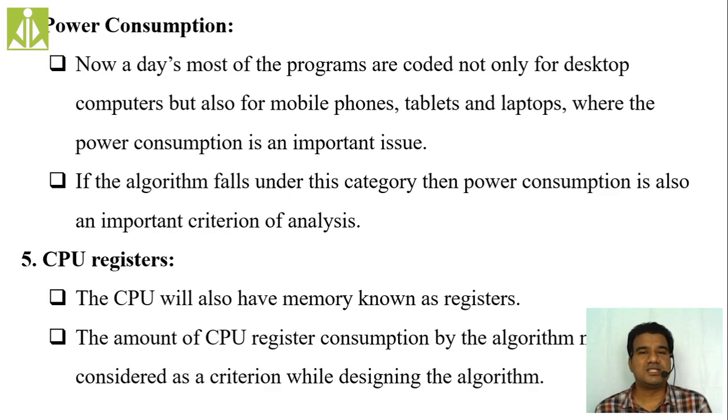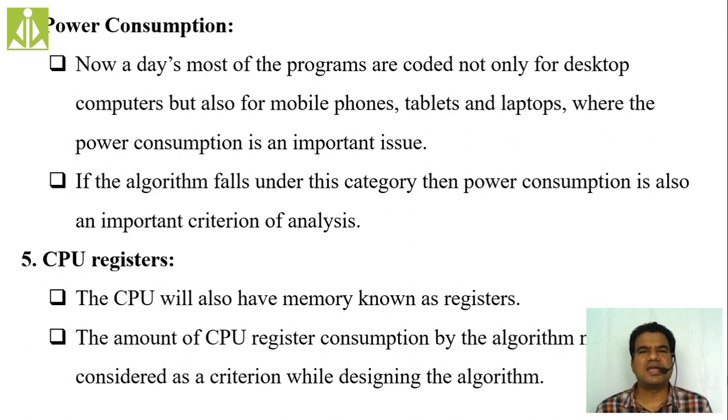Okay, so next is the power consumption. Nowadays in the modern computing world, many applications are developed for handheld devices. Handheld devices are nothing but your laptops, your tablets, your mobile phones, isn't it? Where power consumption is one of the major criteria.